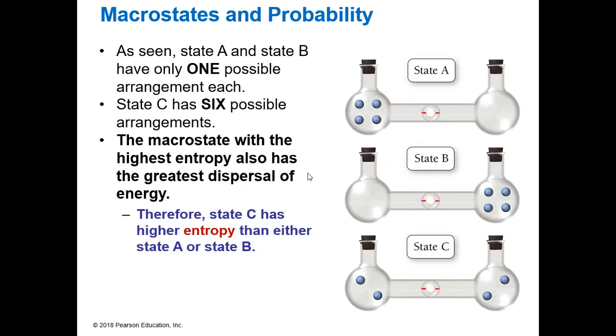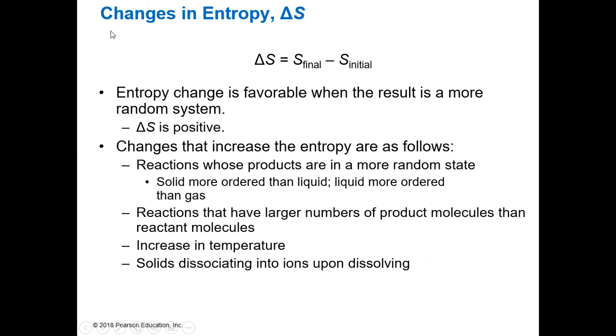The macrostate that has the highest entropy will also have the greatest dispersal of energy. So therefore, C has the highest entropy. There is the highest disorder, right? These two are rather ordered. C is pretty disordered.